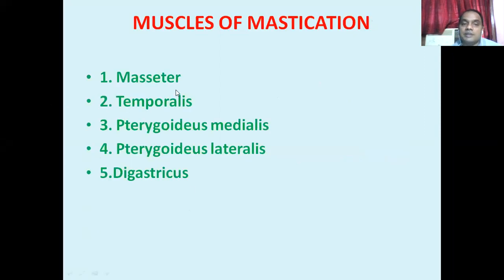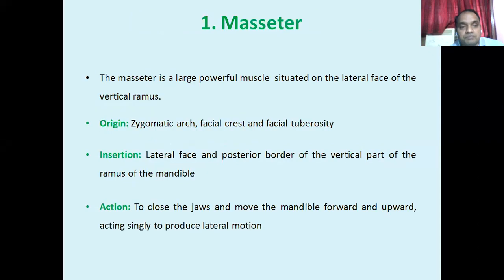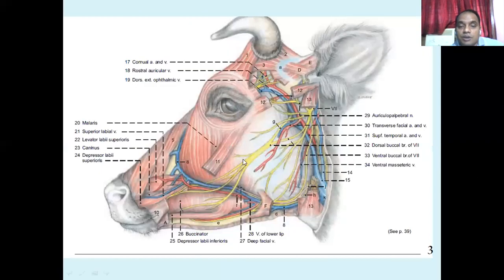There are so many muscles that help in mastication: the masseter, temporalis, pterygoideus medialis, pterygoideus lateralis, and digastricus. First of all, where are these muscles situated? I told you about the masseter muscle. The masseter is situated on the lateral aspect of the posterior part of the ramus of the mandible.